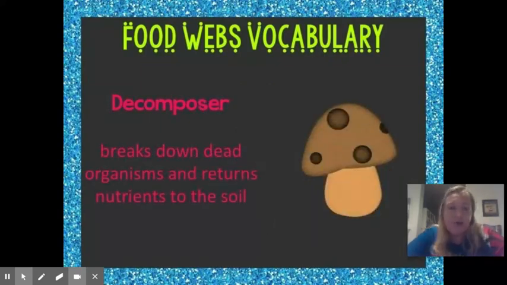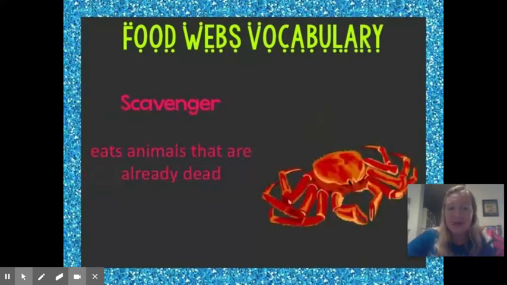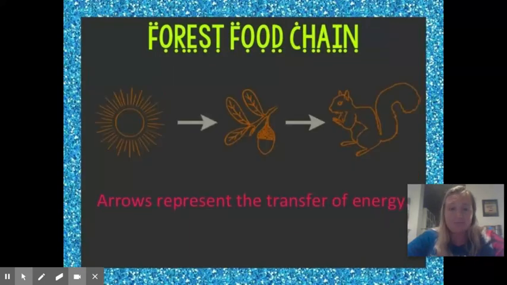And then we have another type of organism called a decomposer. A decomposer is going to break down dead organisms and return nutrients back to the soil. So they essentially recycle dead and decomposing matter back into the ecosystem. That's going to be things like earthworms, different types of bugs, or mushrooms. And then we have scavengers. Scavengers are a type of consumer that eats animals that are already dead, but they don't recycle it back into the ecosystem. That's going to be things like a vulture or certain types of crabs.